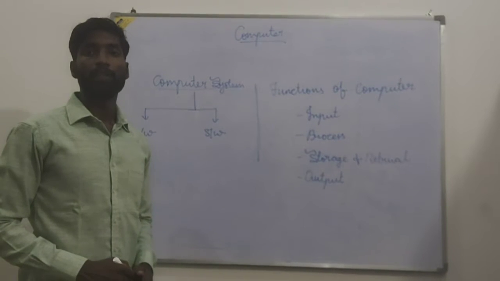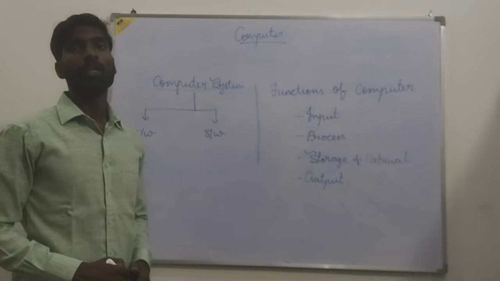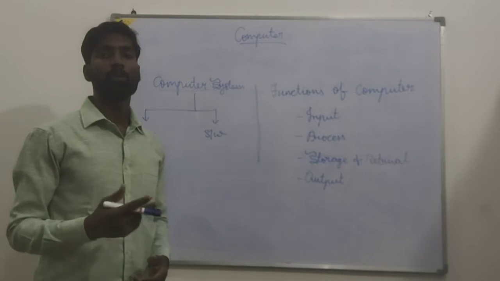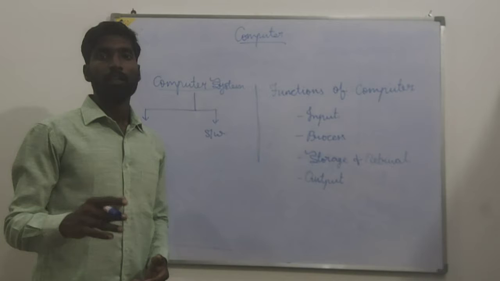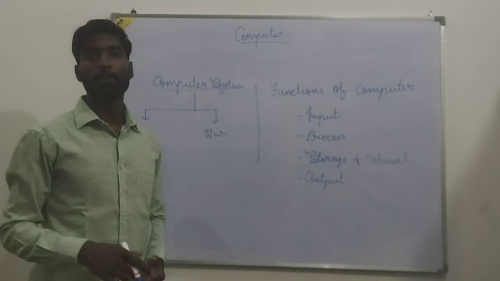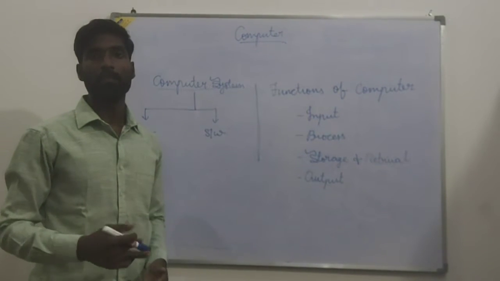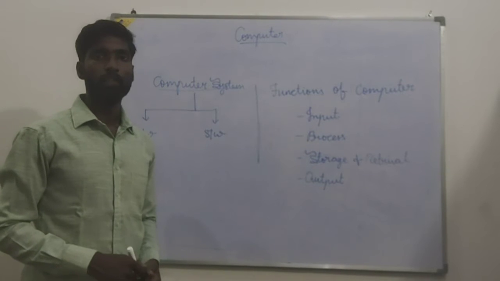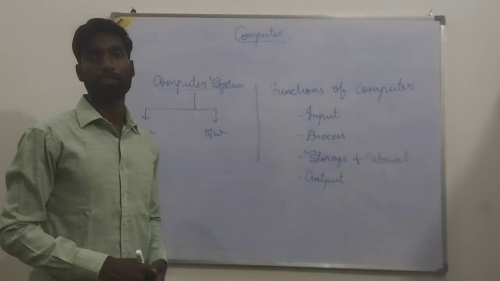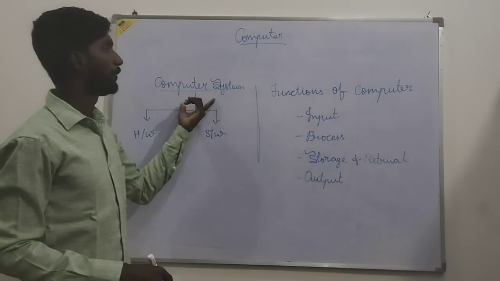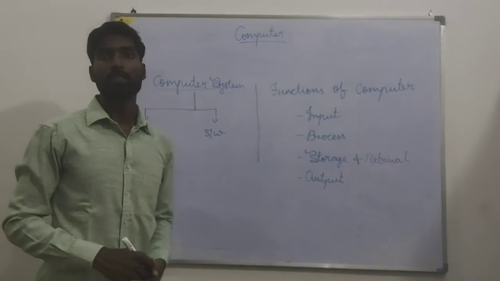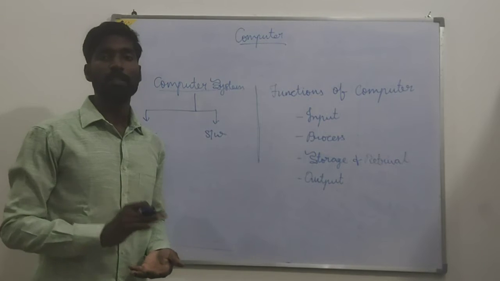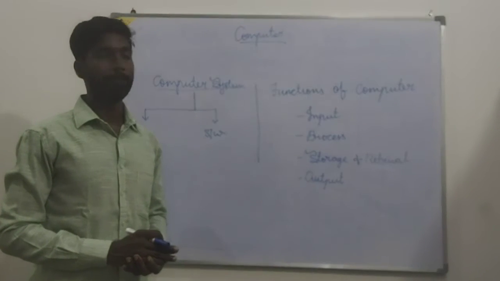Today we are going to revise our first chapter. In the previous class, we saw what is a computer, computer full forms, characteristics of computer, and wherever we are using computers, the advantages. Today, in this video session, we are going to see computer system, functions of computer, and components of CPU. So these are the three topics today.